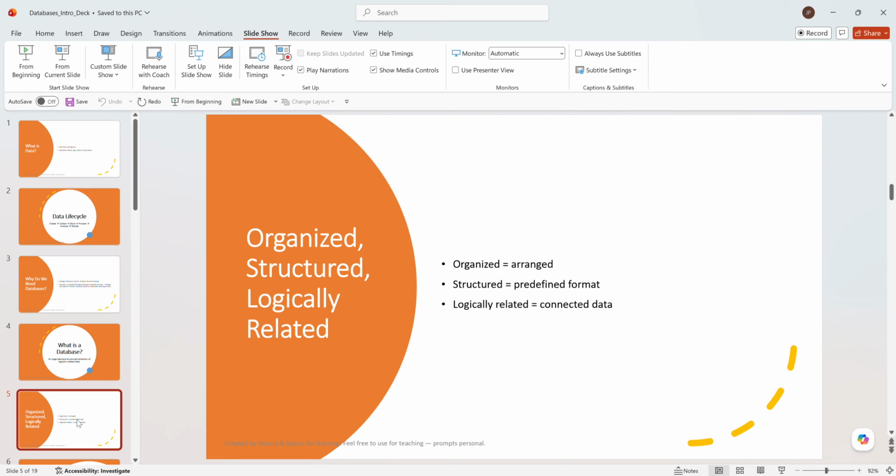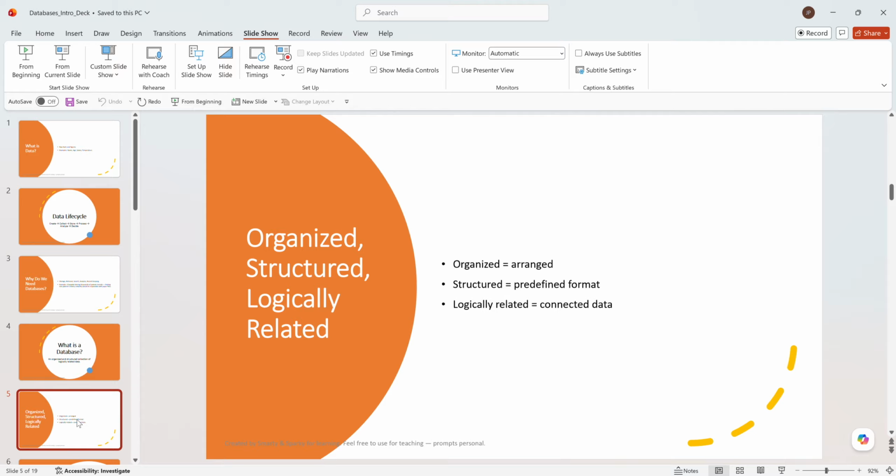So we get an overall picture of that particular data. That is called organized data. Then structured means it is a predefined format, like I said, in tabular form. So that is called a pre-structured format.